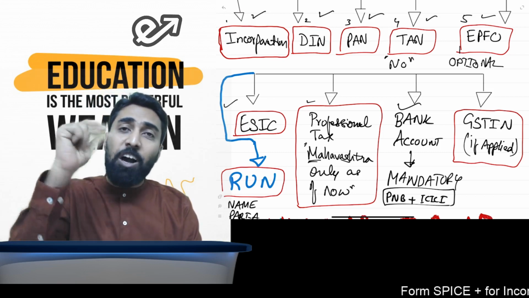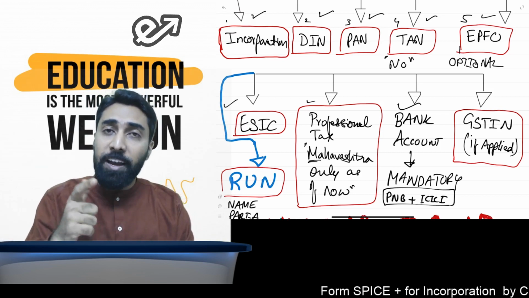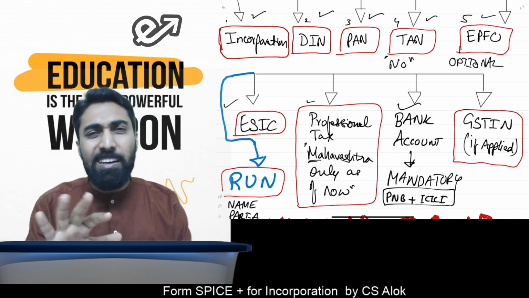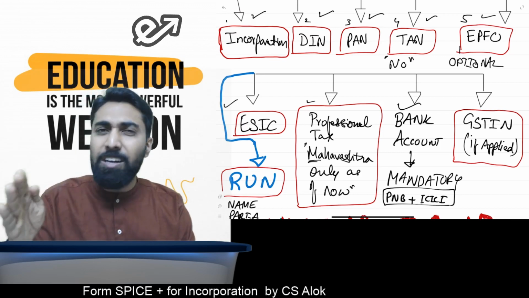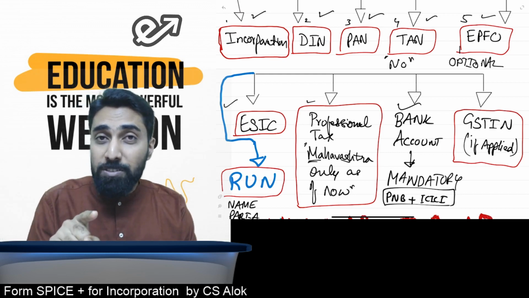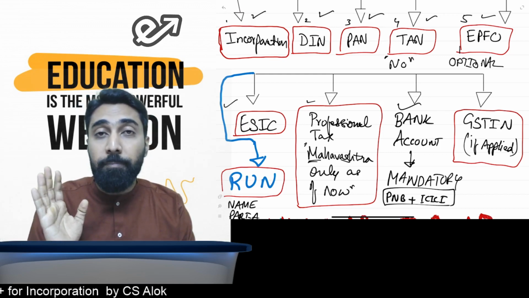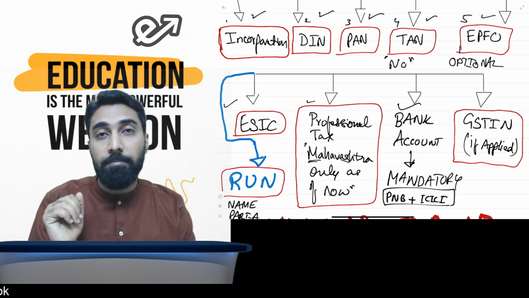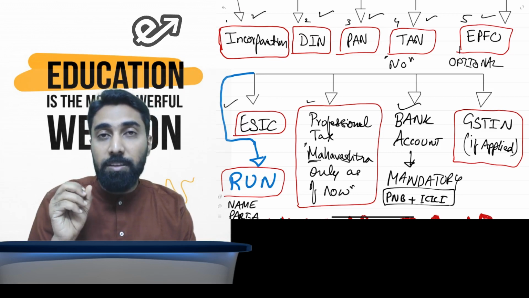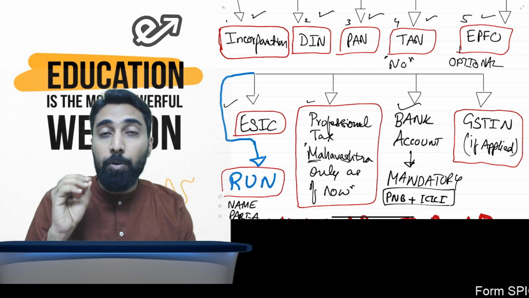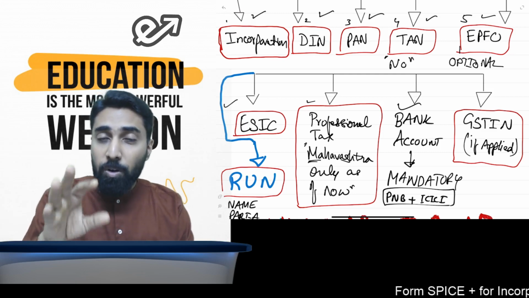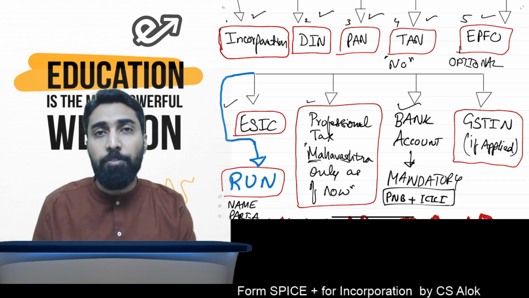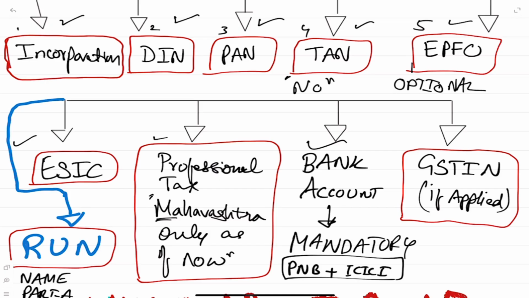But finally, the government has changed their attitude, and that is why I'm saying we have to appreciate them. I know the MCA website is not the best right now, but it will become the best, because before 2006 there was no MCA website. Everything was offline. You had to go physically to the ROC office and file the papers there. But now everything is online. It has really improved. We have to appreciate where it deserves.